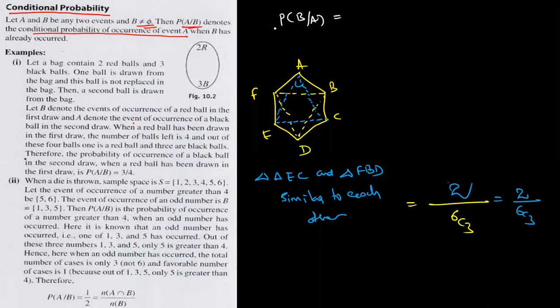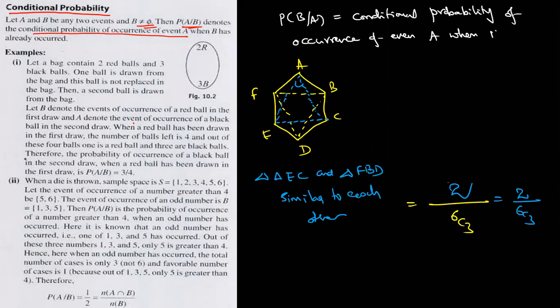Dear students, it represents the conditional probability of occurrence of event A when B has already occurred. That's the meaning. In this case, A is a non-empty set.